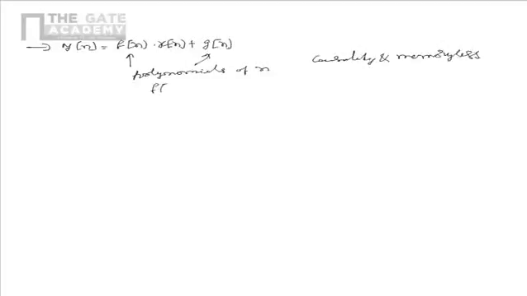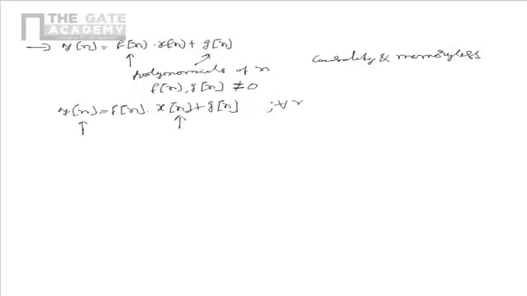Please note that the functions f of n and g of n are non-zero polynomials, having at least one non-zero polynomial coefficient. So in this case, the given system is y of n is equal to f of n multiplied by x of n plus g of n. So the output at any instant depends on the current input only. This is for every n. From this, we see that the given system is memoryless and also causal, as memoryless property implies causality.